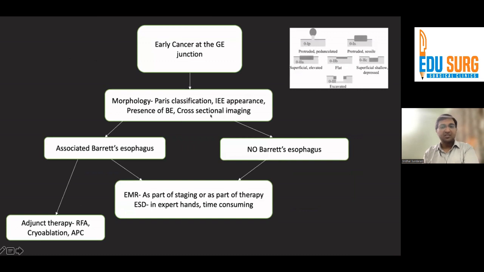Again, the Paris classification, the image enhanced endoscopy appearance, and the presence of Barrett esophagus will decide what further therapies are required. And of course, cross-sectional imaging is often required. Then in patients with an associated Barrett esophagus, apart from the EMR or ESD, you might require adjunct therapies in the form of RFA, cryoablation, or APC. And in no Barrett's, of course, you don't require them. And EMR or ESD of the visible lesion can be done.